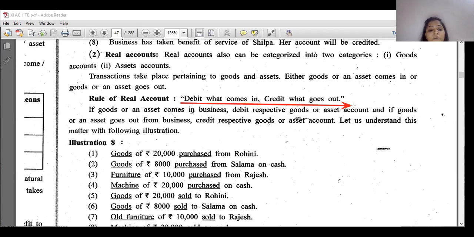So goods of 20,000 purchased from Rohini. The first account affected is goods, and purchase. Both are the same. We don't write goods account, we write purchase account. So purchase account is debited. Why? Because goods come in. You can see over here.